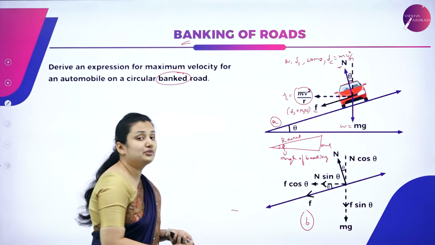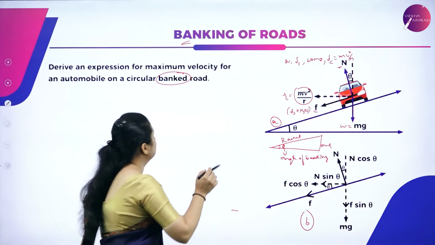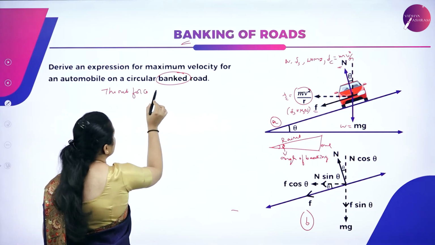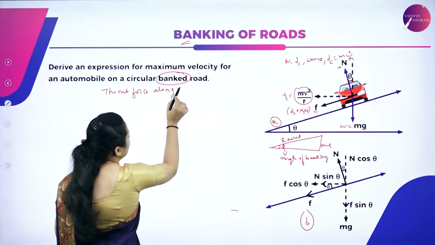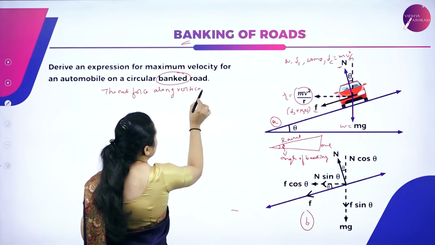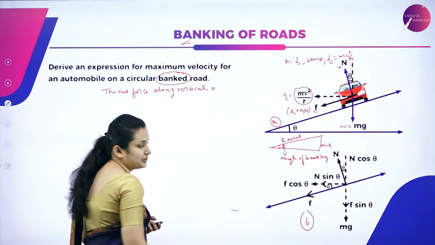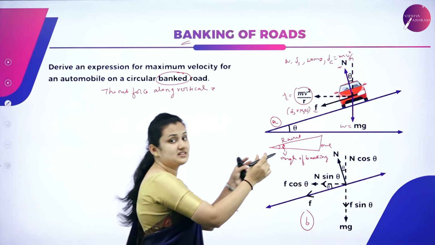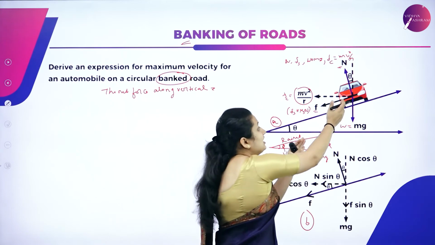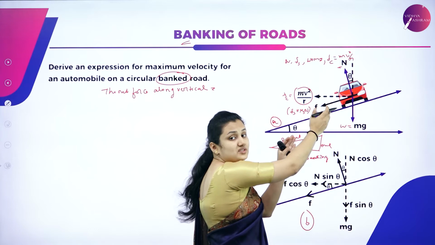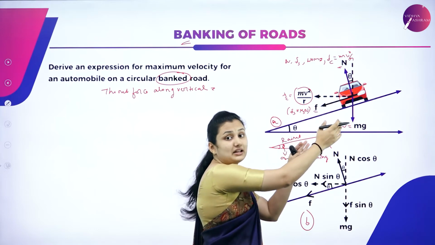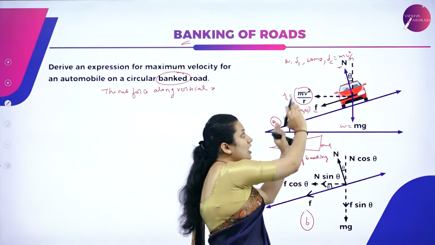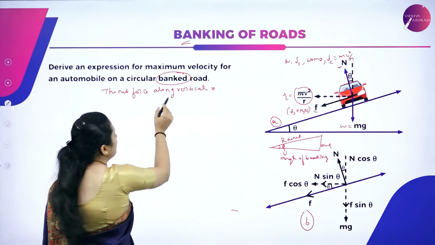With this, what is the net force along the vertical? When there is banking of the road, the car is leaning towards the horizontal, so there is no net force along the vertical.